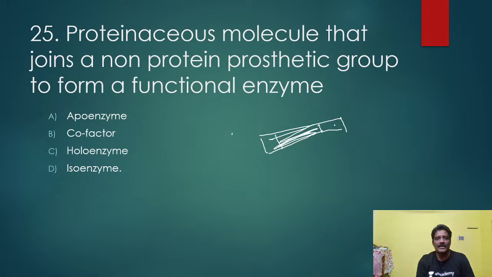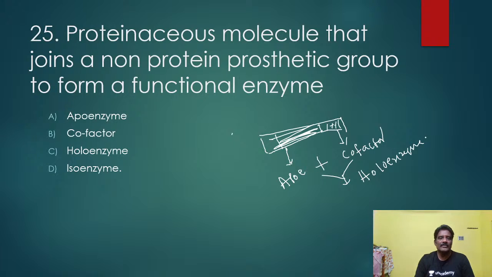The non-protein part is called the cofactor, and the protein part is the apoenzyme. Both together are called the holoenzyme. This is the right answer.